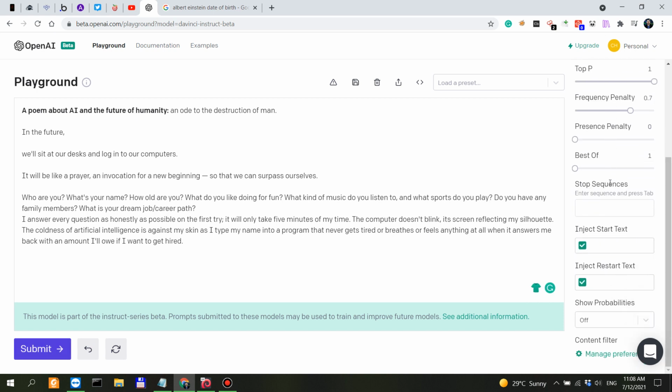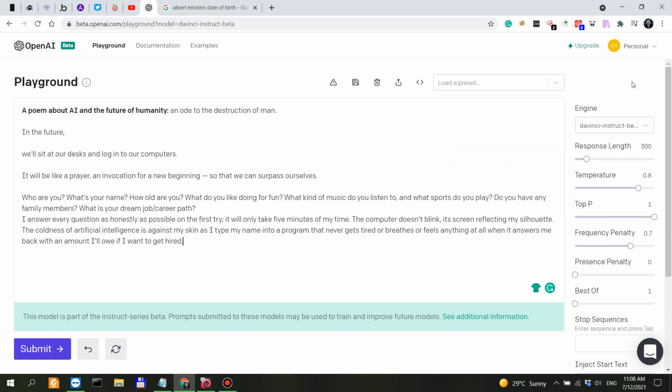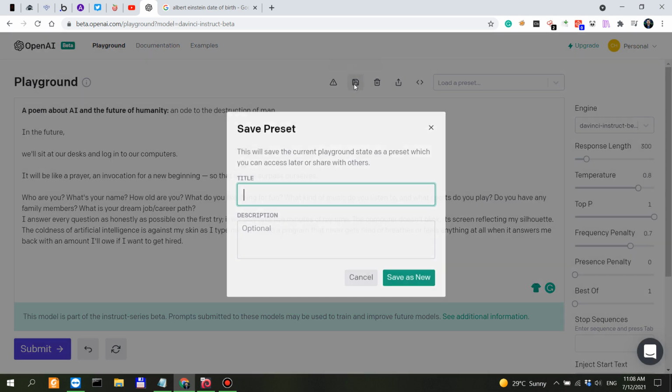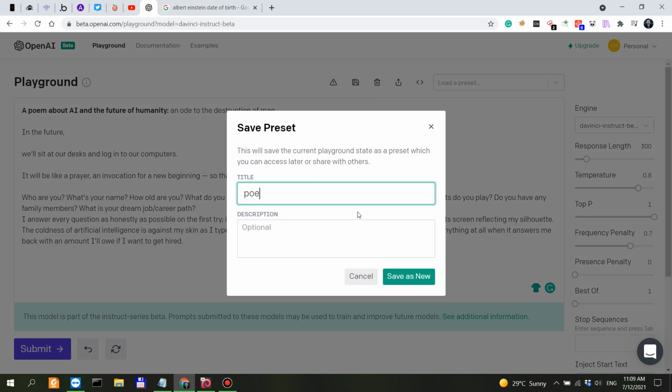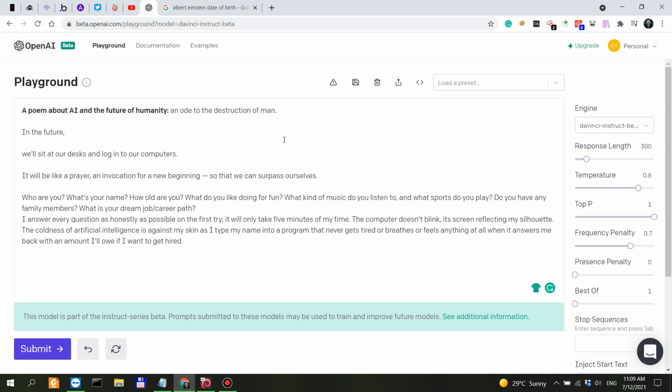Anyways, this is GPT-3 one year later. Not much has changed in terms of your user experience. Of course, you can save the preset if you like it. Give it a name, for example, poem, and then give it a description if you want. But in terms of the basic barebone playground, not much has changed.